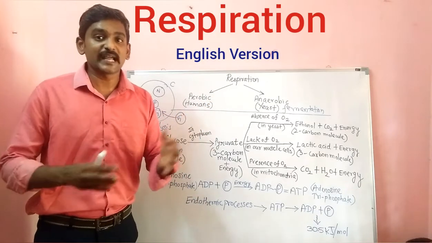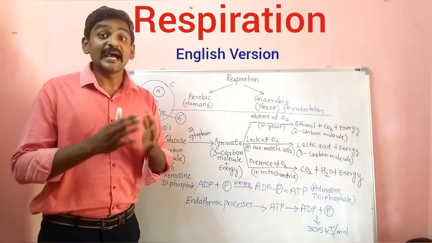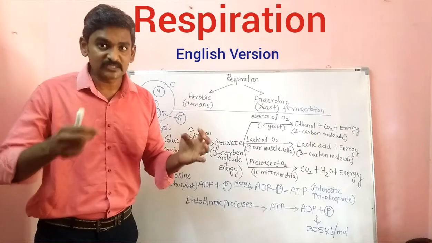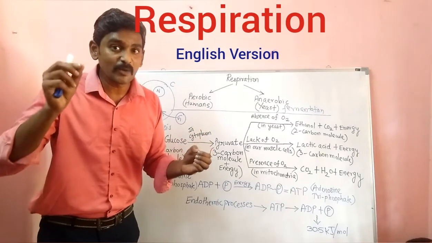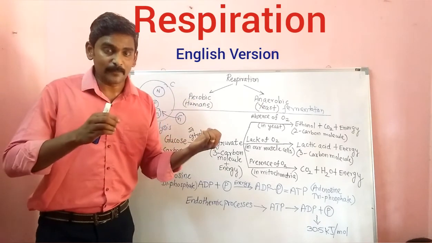For sports persons like athletes, what will happen? They will be running fast. So dehydration will occur. They will be using their muscles more. In that case, what happens? The blood supply is inadequate. Through blood only, oxygen will be transported to all parts of the cell.